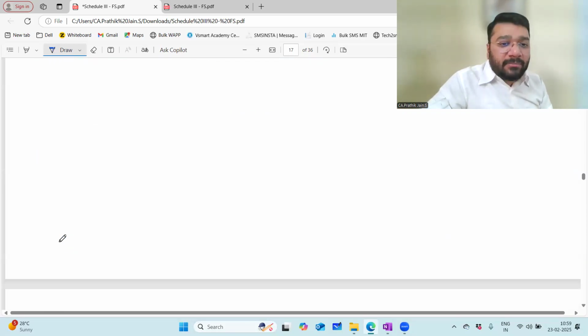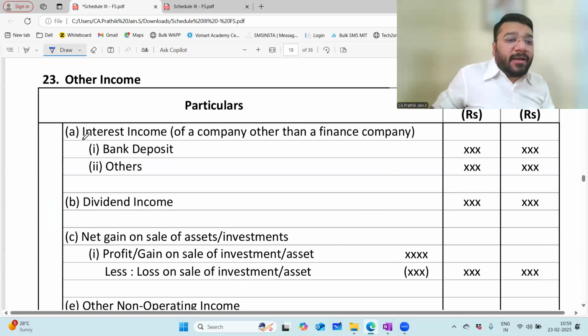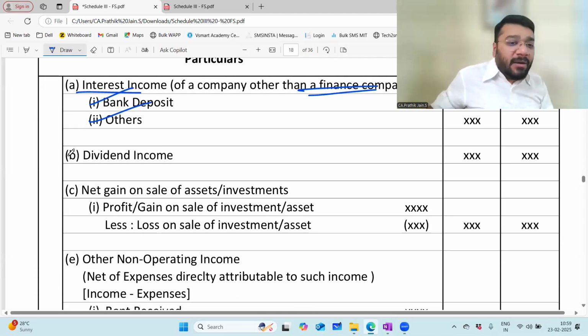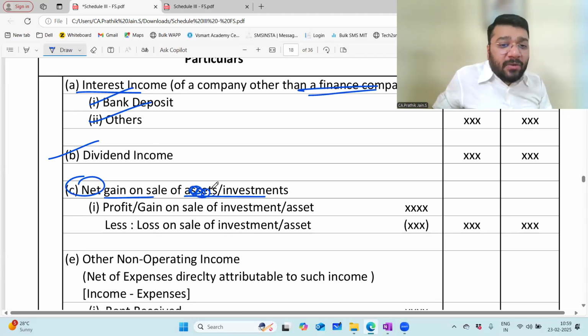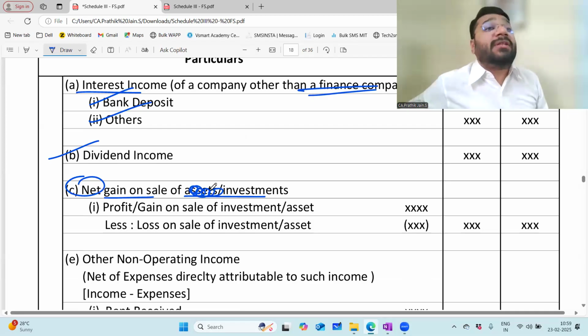Now come to other income. Interest income of which company? For a non-finance company, for example Kalpavriksha Academy: bank deposit, others, dividend income. Now comes net gain on sale of asset and investment. To be more honest, net gain on sale of investment is a technical word they put in Schedule 3.